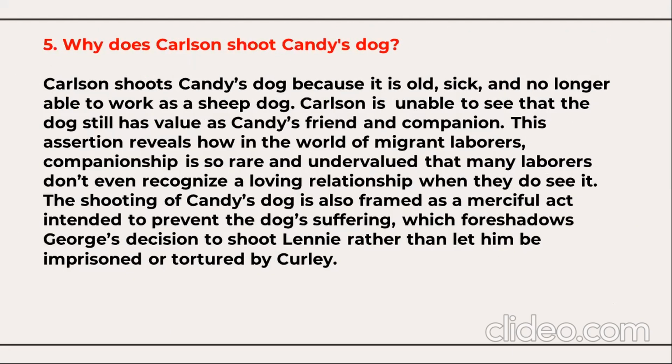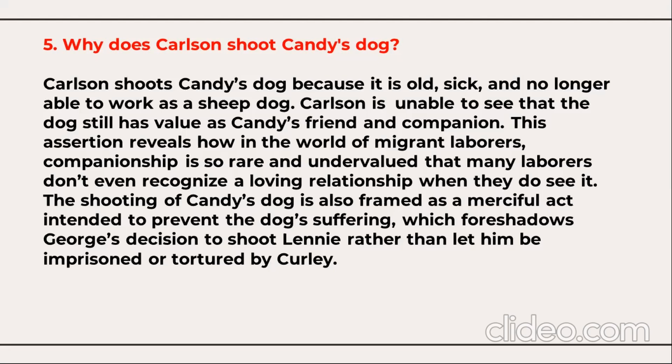Why does Carlson shoot Candy's dog? Carlson shoots Candy's dog because it is old, sick, and no longer able to work as a sheepdog. Carlson is unable to see that the dog still has a value as Candy's friend and companion. This reveals how, in the world of migrant laborers, companionship is so rare and undervalued that many laborers don't even recognize a loving relationship when they do see it.